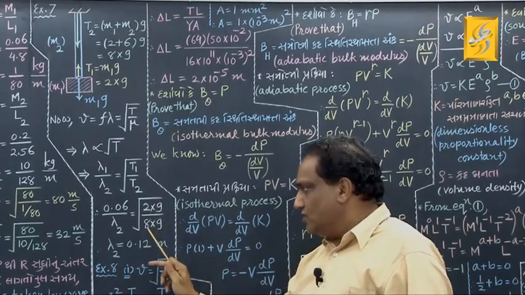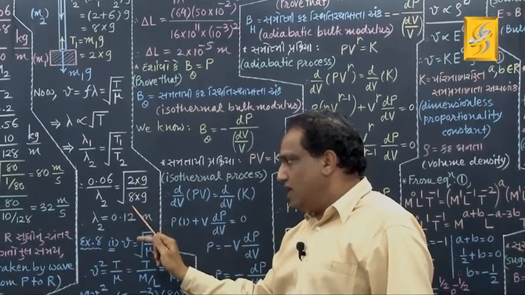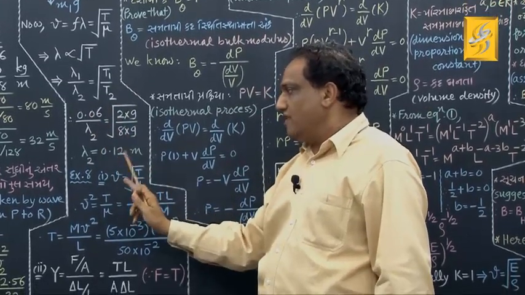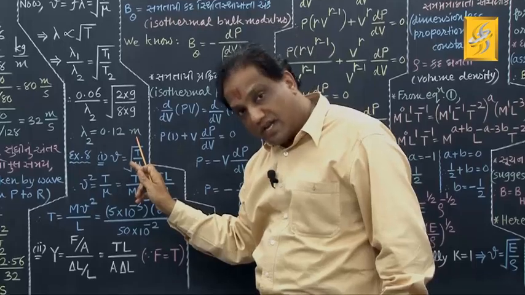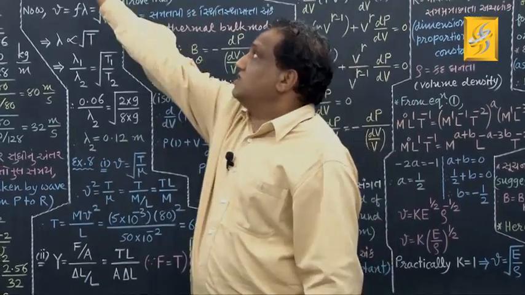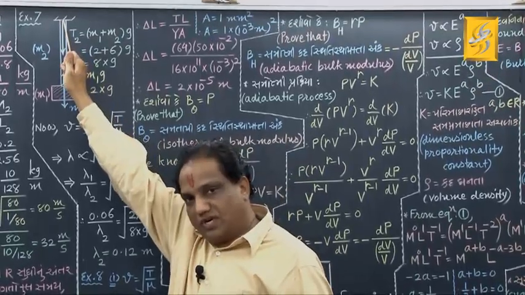Two 4s are 8. Its square root will be 1 by 2. Take this 2 here. 0.06 into 2, that is 0.12, that many meter. So this must be the wavelength of the wave when it reaches the top end. Got it? Fine.